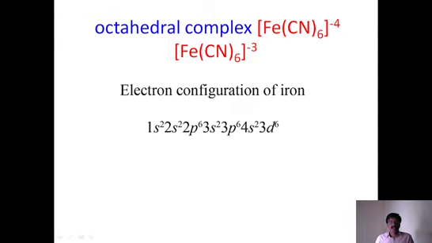Iron under normal zero oxidation state, that is neutral, and in ground state. The atomic number of iron is 26. Up to 3p we need not check because it is anyhow a fixed value: 1s2, 2s2, 2p6, 3s2, 3p6. Up to that it is a fixed value of 18 electrons.